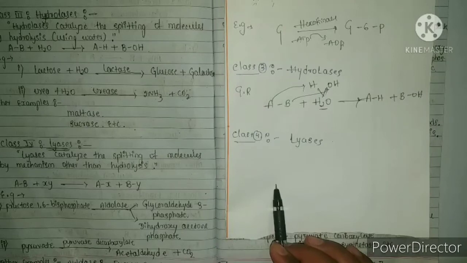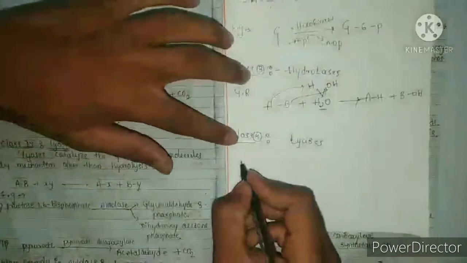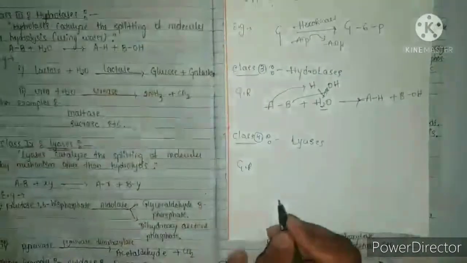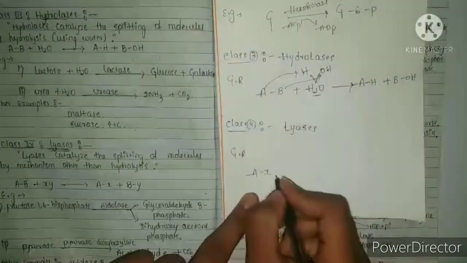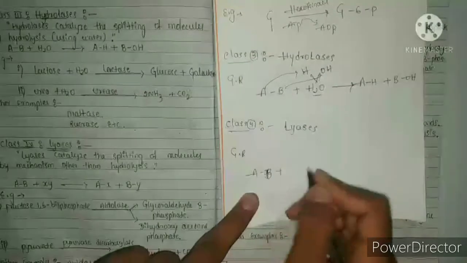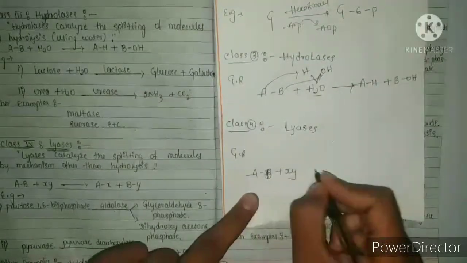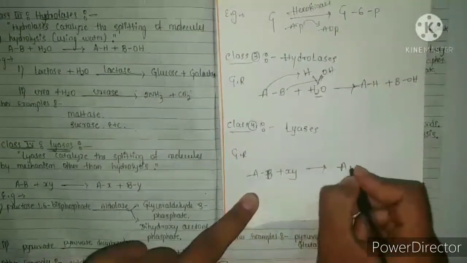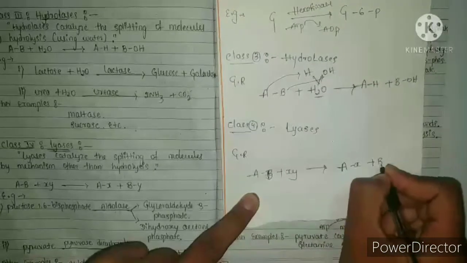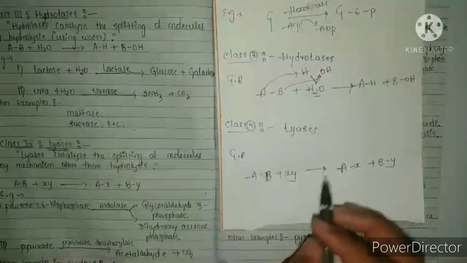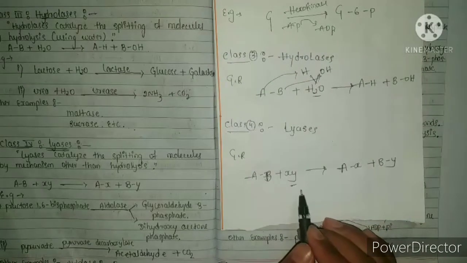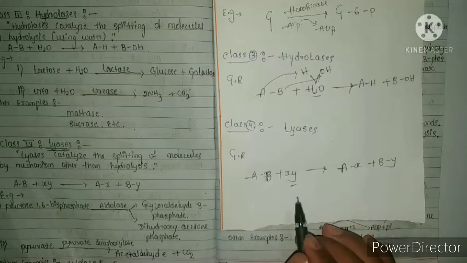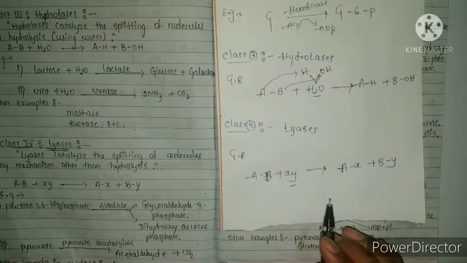The general reaction is AB plus XY to give AX plus BY. Except hydrolysis, using the mechanism, we split the groups.